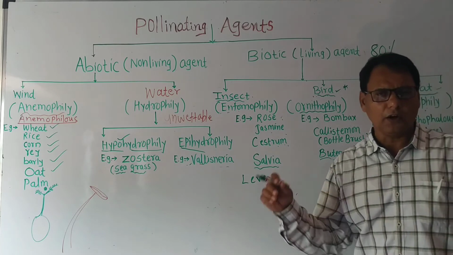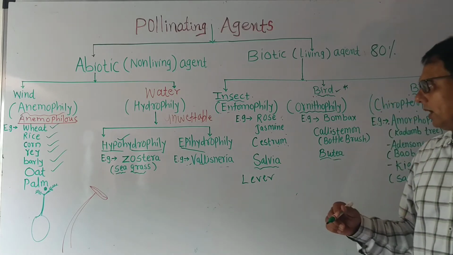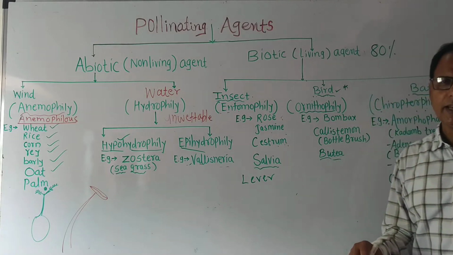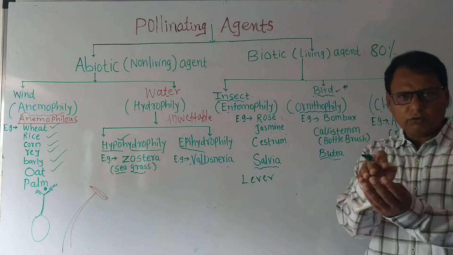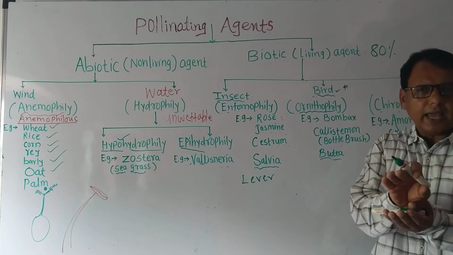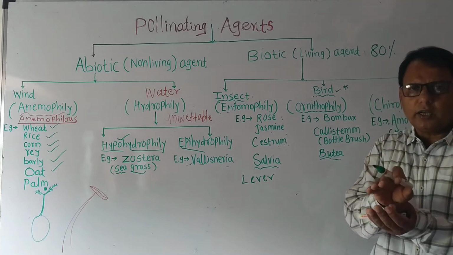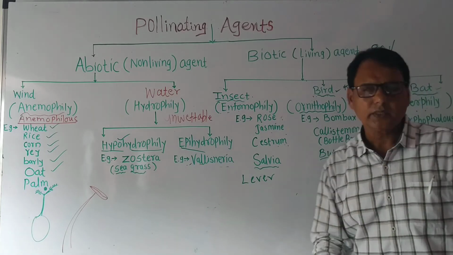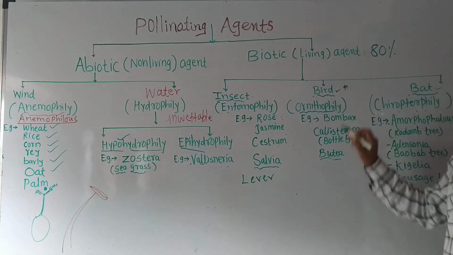Stigma is also rough and sticky. In case of the salvia, there is a special mechanism: when insects visit the flower, a lever mechanism operates and cross pollination occurs. Moving toward bird pollination.